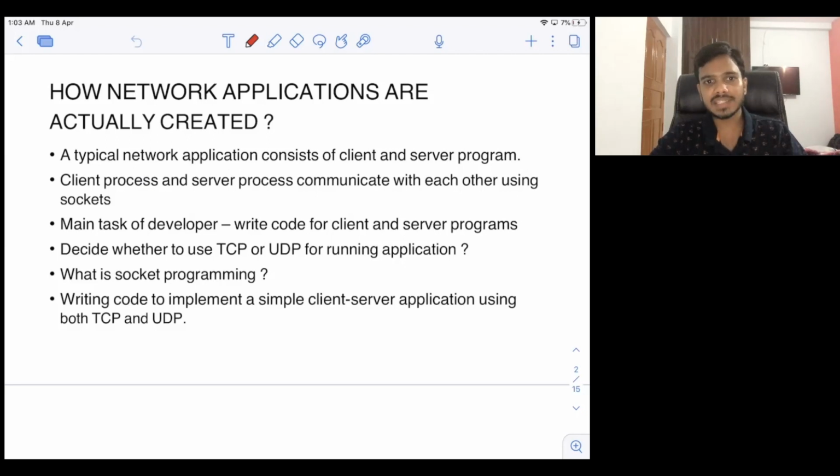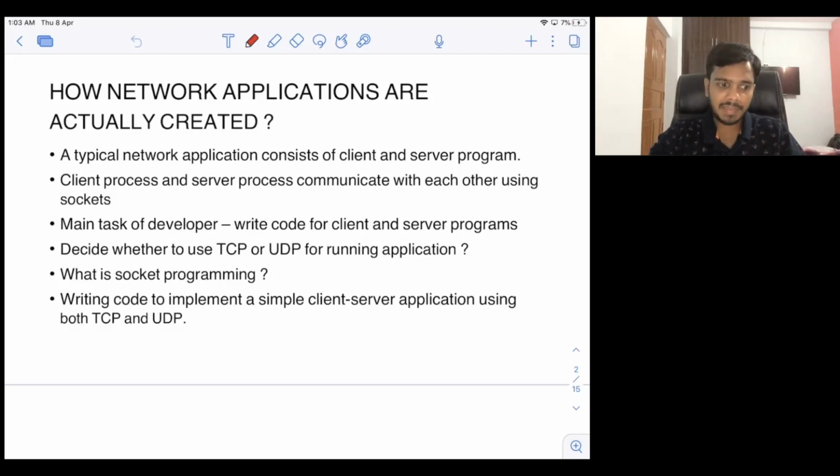Now, the client process and server process communicate with each other using sockets. So in this video, of course, I'm going to discuss what sockets are. You have 2 processes: one is the client process, another is the server process. Now, how will they communicate with each other? Of course, we know that we have the internet, we have the routers and everything, that's fine.